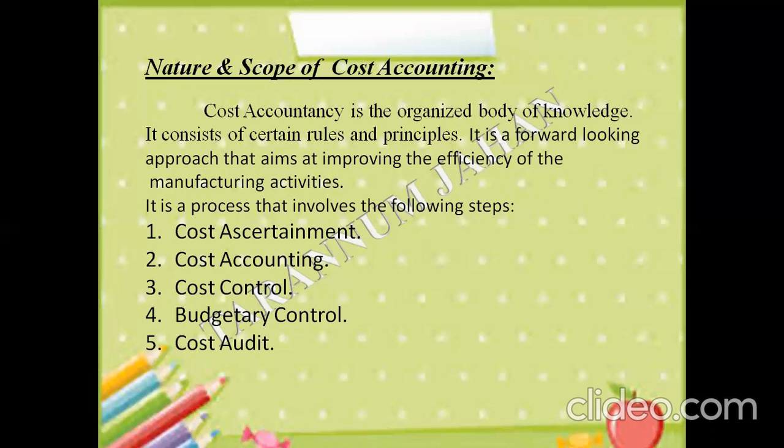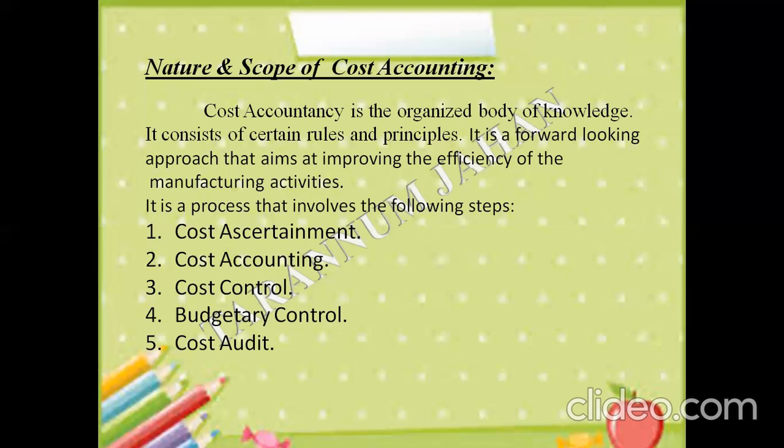It is a forward looking approach that aims at improving the efficiency of the manufacturing activities. When we are talking about efficiency, cost accounting provides us in-depth knowledge about the areas where we need cost reduction, or where we need to increase the cost to get the efficiency to produce a particular good or service.